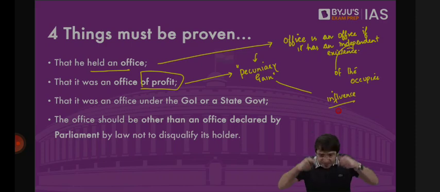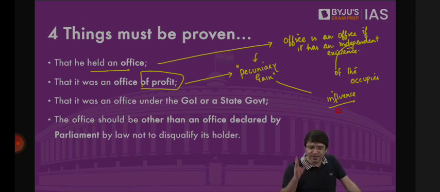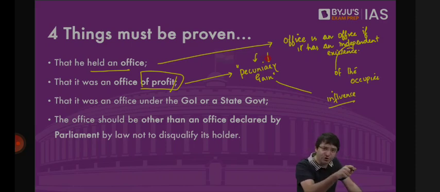It is this influence that we are against. It is this influence that the Constitution envisages, that a legislator should not come under the influence of the executive. So first, Jaya Bachchan, you're holding an office. Second, it is an office of profit. Whether you take money or not, we are not even concerned with money. We are concerned with pecuniary gain. We are concerned with influence. If the executive is exerting influence on you, you're holding an office of profit.